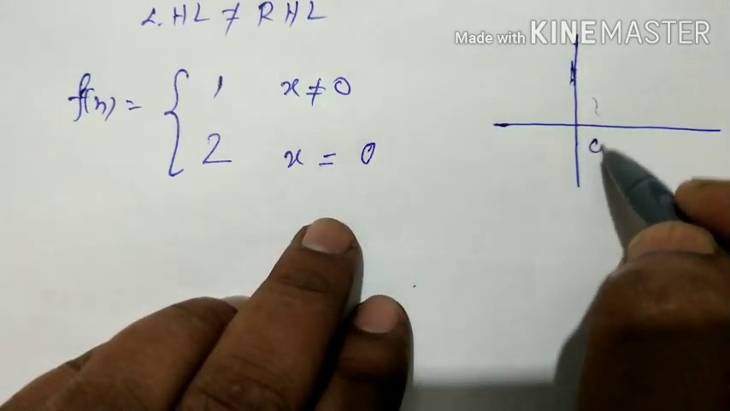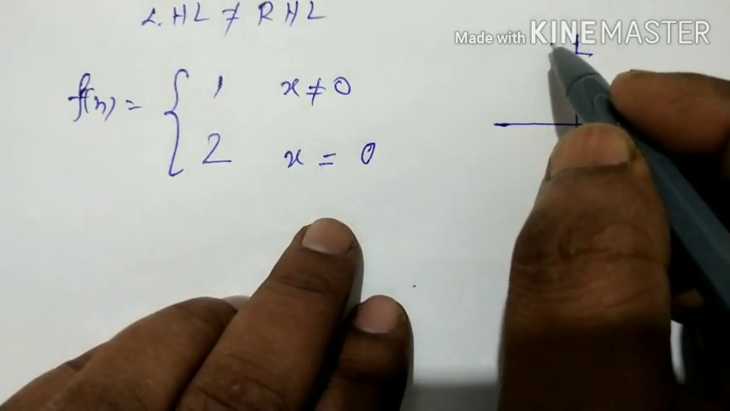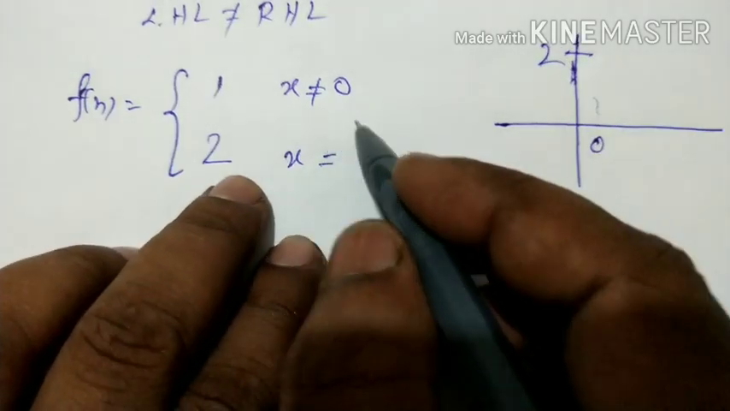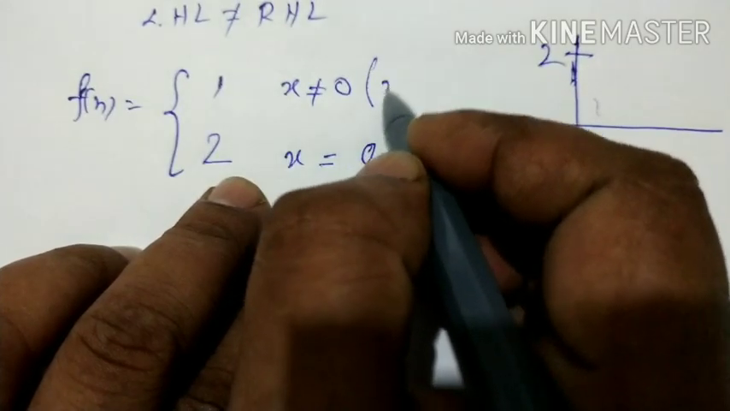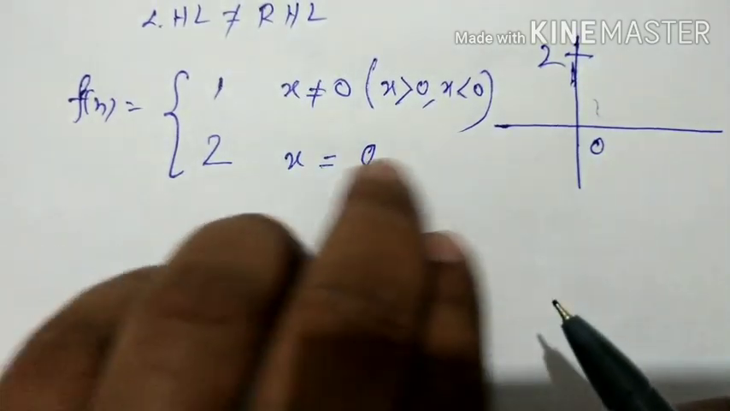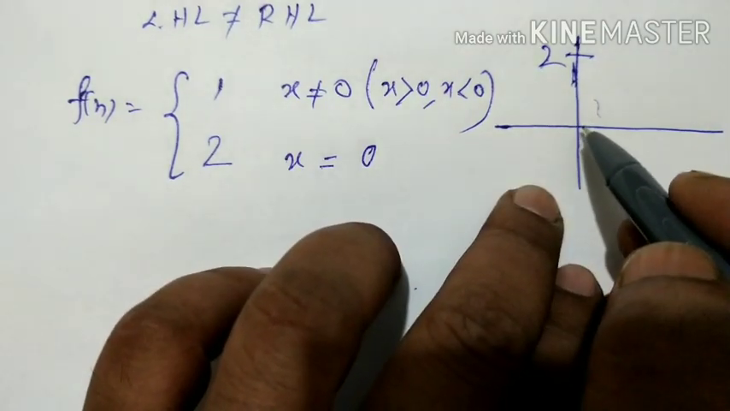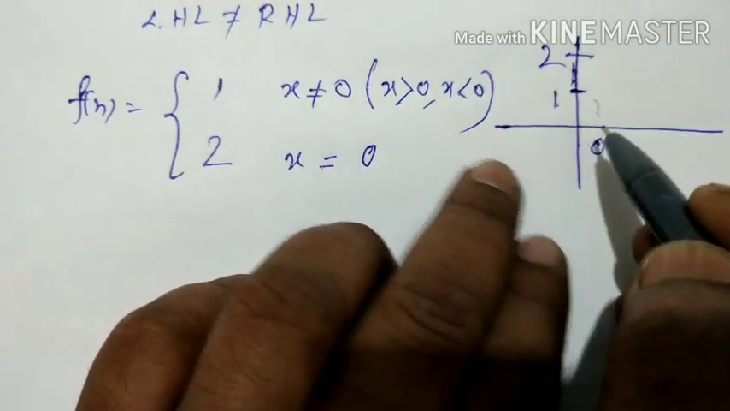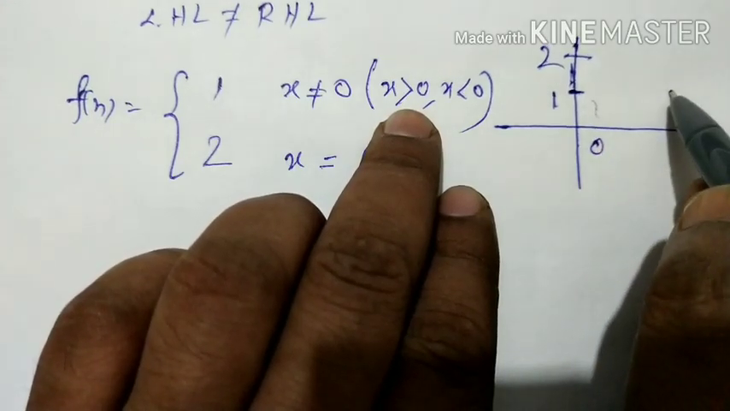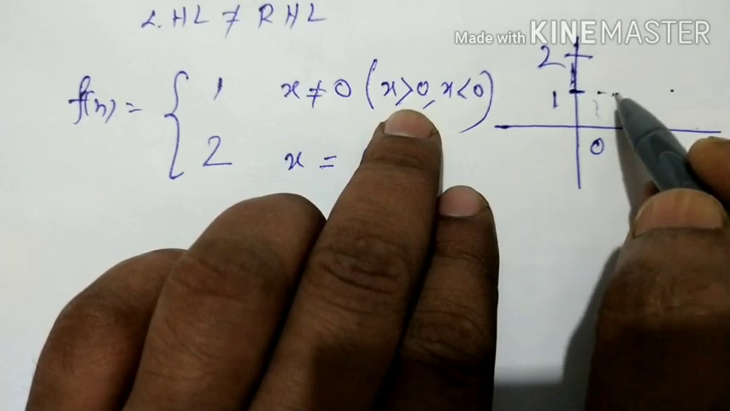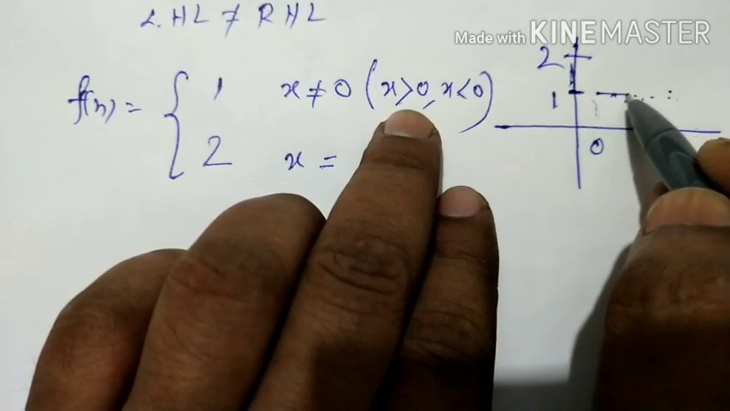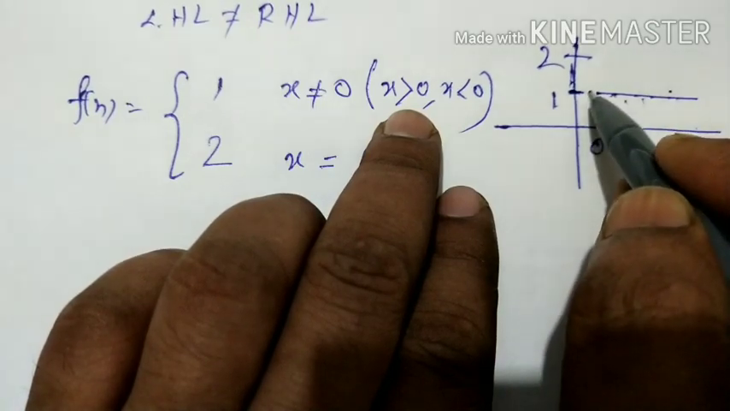for x equal to 0, the value of y, meaning f(x), is what? 2. And x not equal to 0 means what? You can say x greater than 0 and x less than 0, both are included. For all x greater than 0, your function is y equal to 1, 1, 1, 1, all are 1, and you connect these points, you are getting this graph.